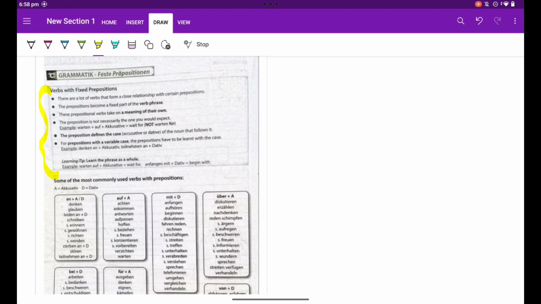Now first of all, we want to know what exactly the word Feste Präposition means. In English, we call them fixed prepositions. What do I mean by that?